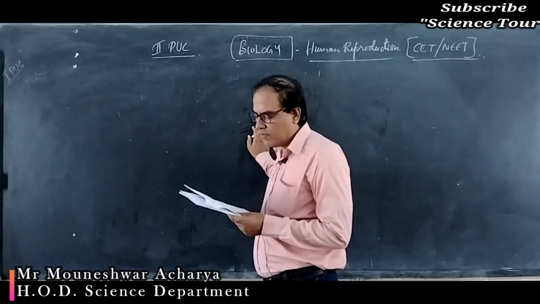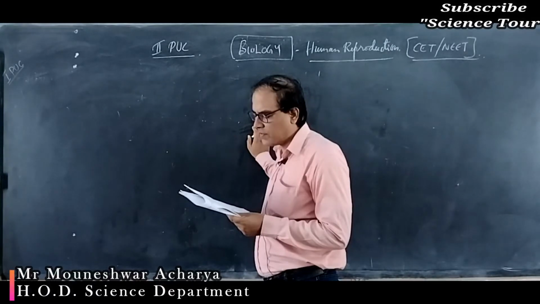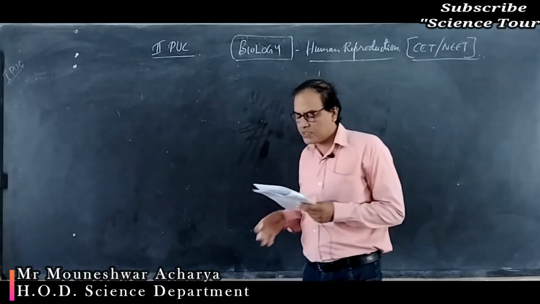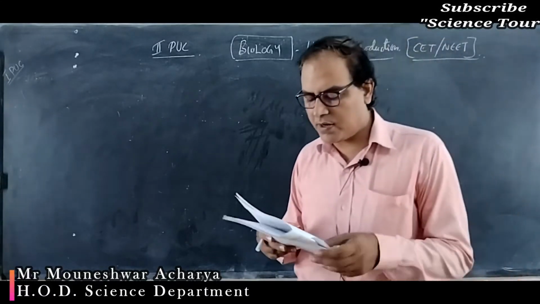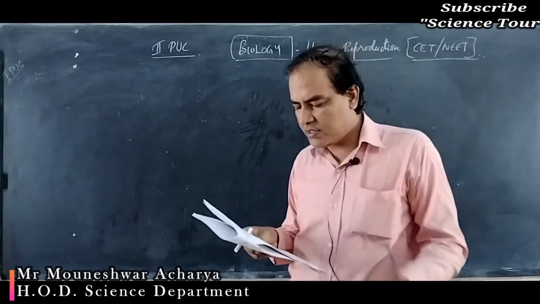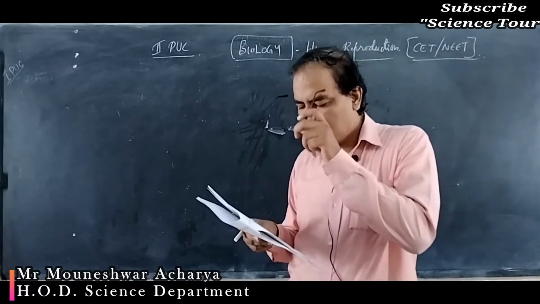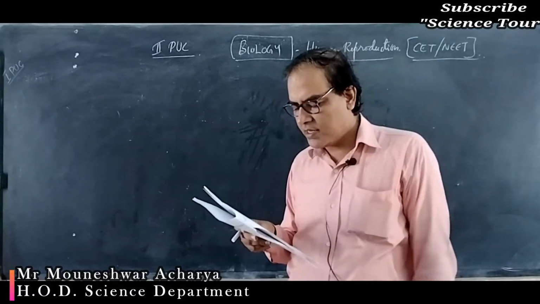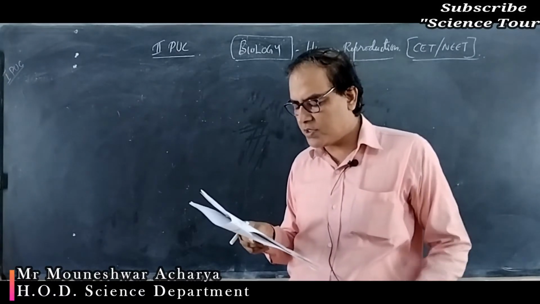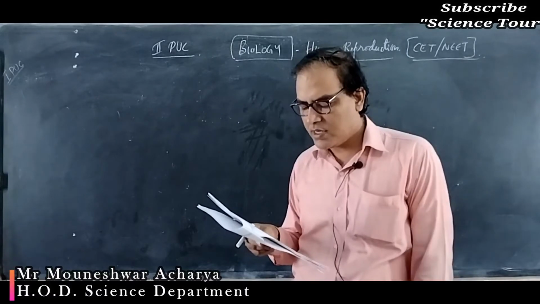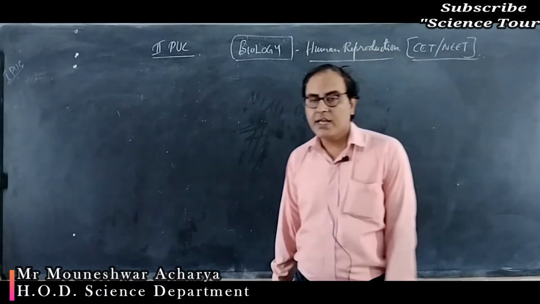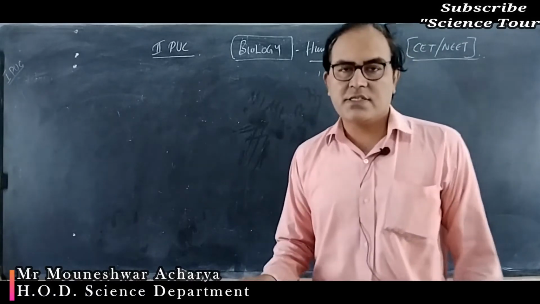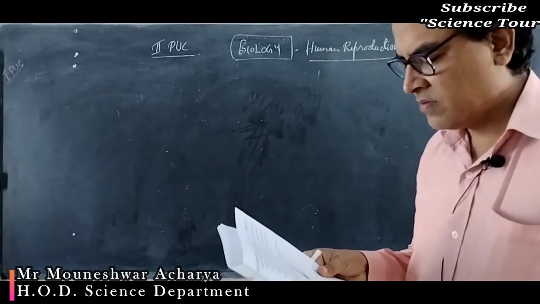Question number 4. Given below is a diagrammatic sketch of a portion of human male reproductive system. Which of the following parts contribute to the maximum portion of the semen? That is option B. What is that? Seminal vesicle. Seminal vesicles contribute to the major portion of the ejaculate. C is the prostate gland, D is the bulbourethral gland, A is the vas deferens.